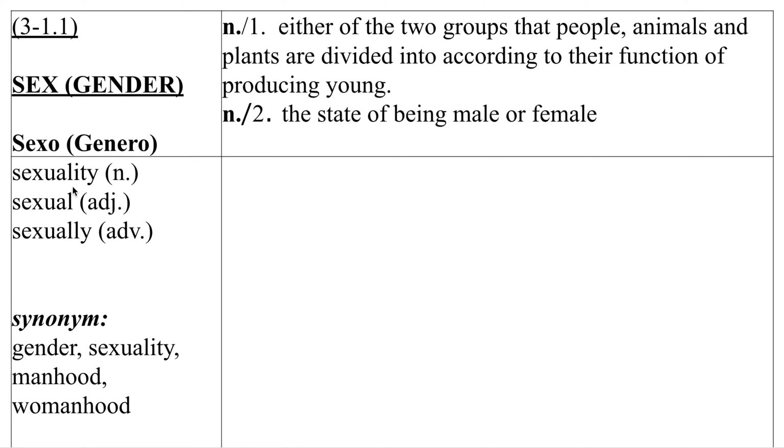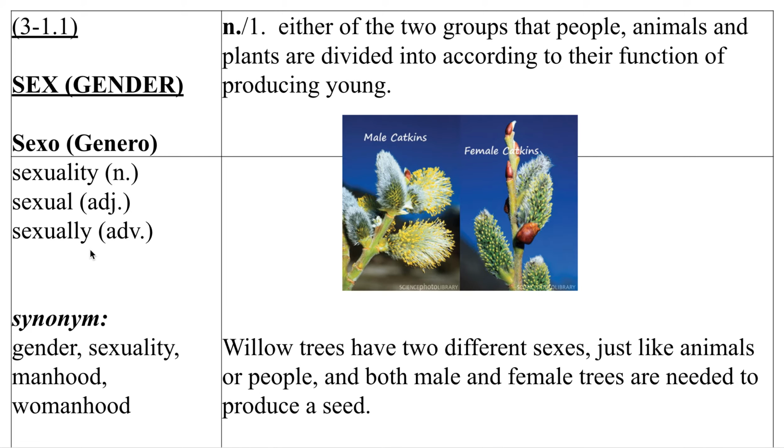Word family: sexuality, sexual, or sexually. I should say that the first one and the third one are more about the other kind of sex, really. Usually when people use those words, they're talking about sexual intercourse. But this one can mean, like, you could talk about sexual reproduction for biology or something, right? And synonyms: gender, sexuality, manhood, or womanhood.